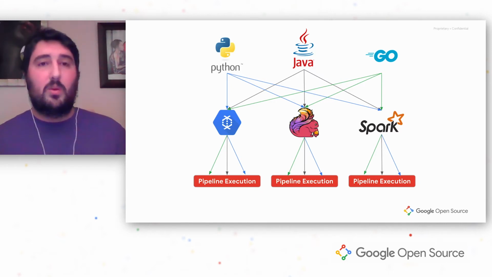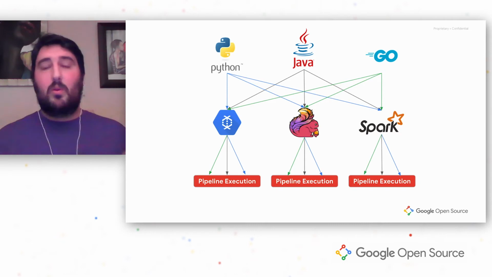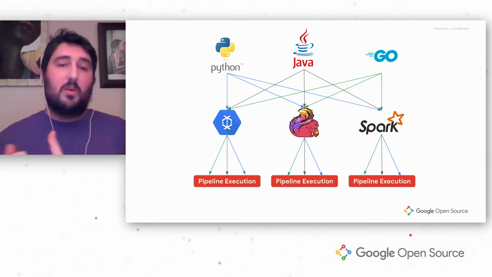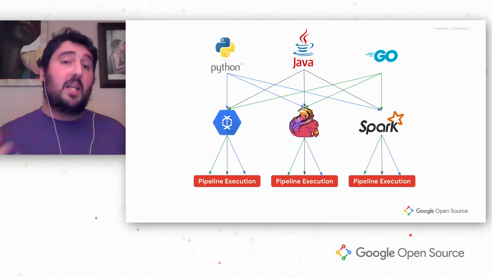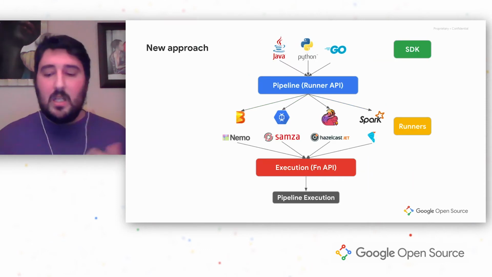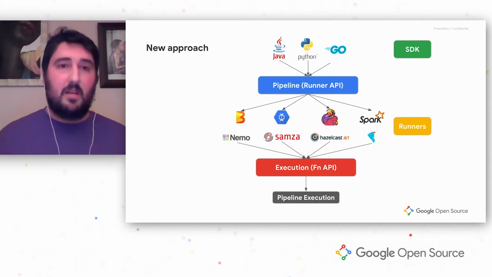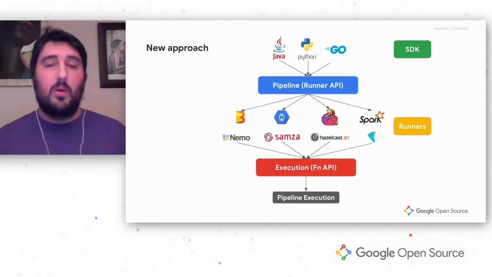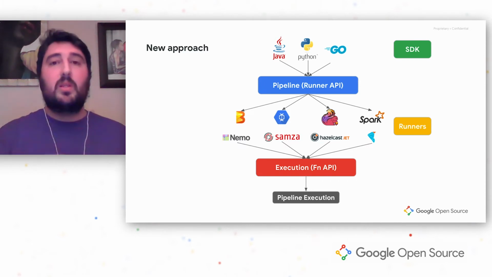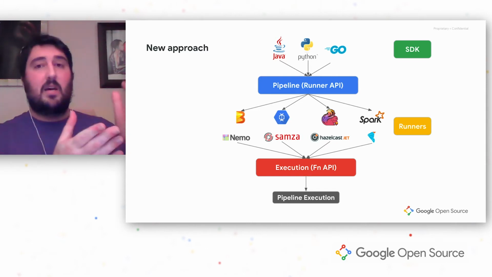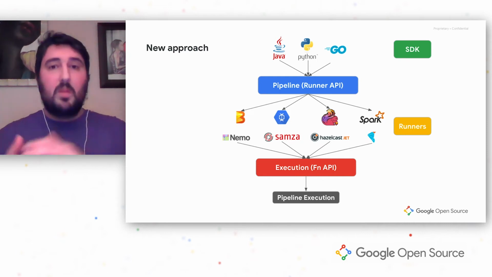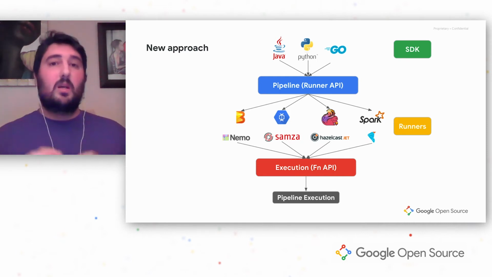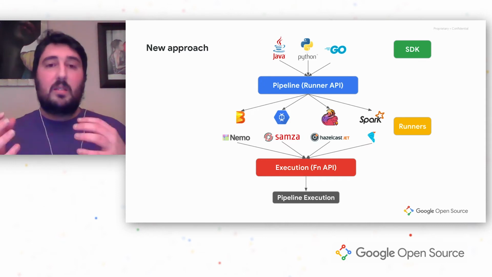In case that we wanted to add a new SDK, we would need to create a lot of translations between the new SDK and all the runners that we have, and the same in case we wanted to add a new runner. So the Apache Beam team came up with this idea. On the top, we have the SDKs, Java, Python, and Go, and in the middle, we have the runners. And in between those, we have something called the Runner API. What this Runner API does is translate from Java, from Python, or from Go to an abstraction of those languages, for which we actually use protobuf, since it can be read from pretty much all the languages.